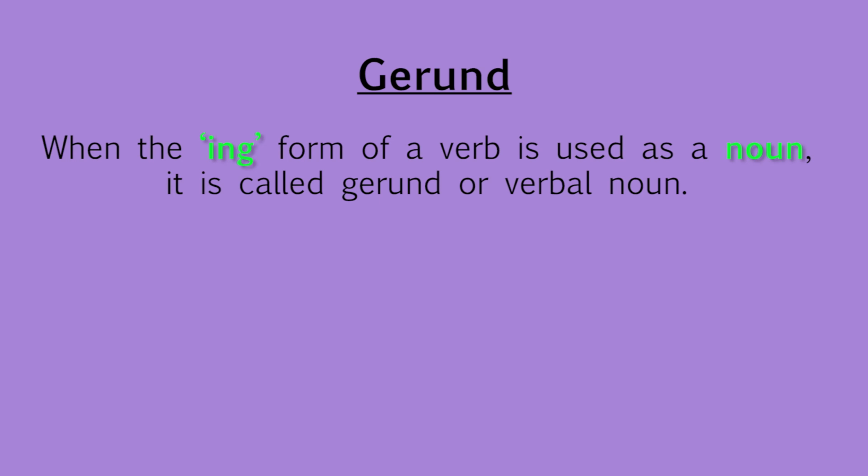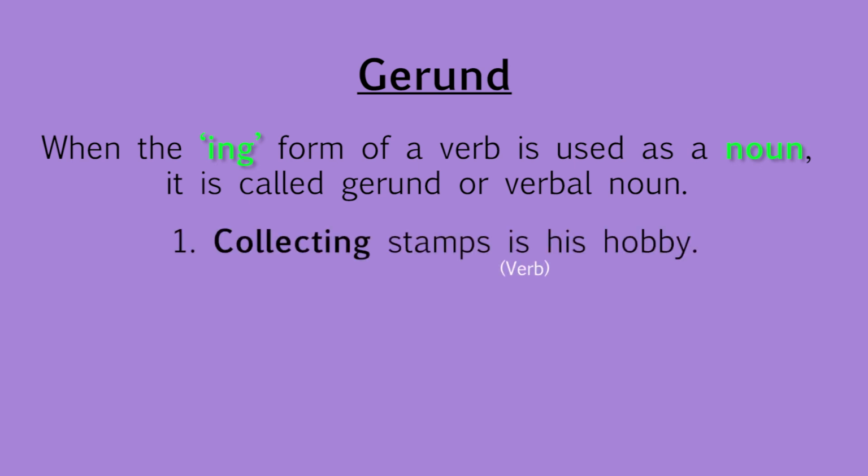Now let us see in short what is gerund. When the ing form of a verb is used as a noun, it is called a gerund or verbal noun. For example, collecting stamps is his hobby. Here collect is basically a verb. It is with ing, but here it is not acting as a verb. The main verb is. Collecting stamps is his hobby. What is his hobby? Collecting is the subject of the verb is, and that is why it is a noun, because all subjects and objects are nouns.